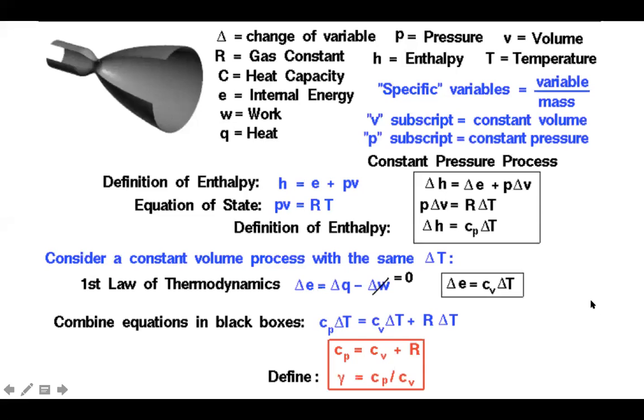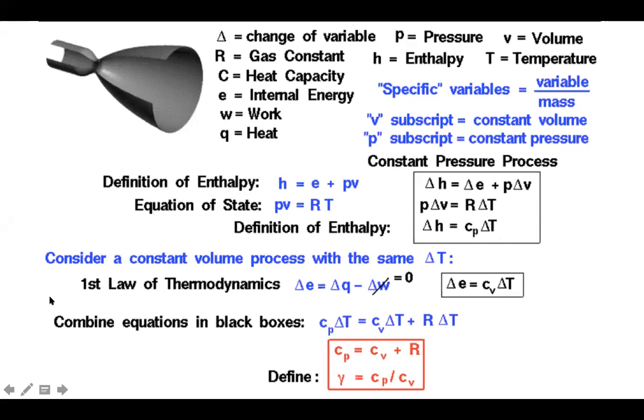Now the next term is the ratio of specific heats and the difference of specific heats. Here I have defined all the terms you can see. For a constant pressure process, you have the definition of enthalpy here, and this is Cp delta T. Then you have the constant volume process.